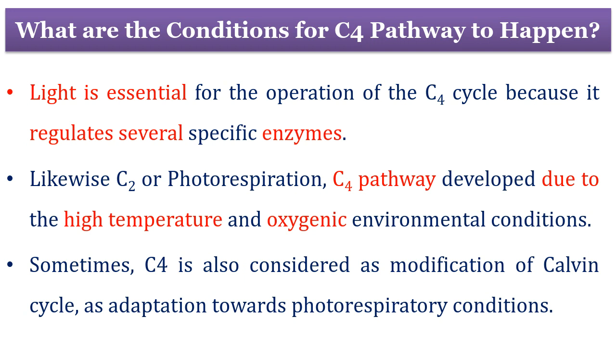Now, what are the conditions for the C4 pathway to happen? Light is essential for the operation of the C4 cycle because it regulates several specific enzymes involved in the C4 pathway. Likewise, C2 and photorespiration, the C4 pathway developed due to high temperature and oxygenic environmental conditions. Sometimes C4 is also considered a modification of the Calvin cycle, as an adaptation towards the photorespiratory conditions.